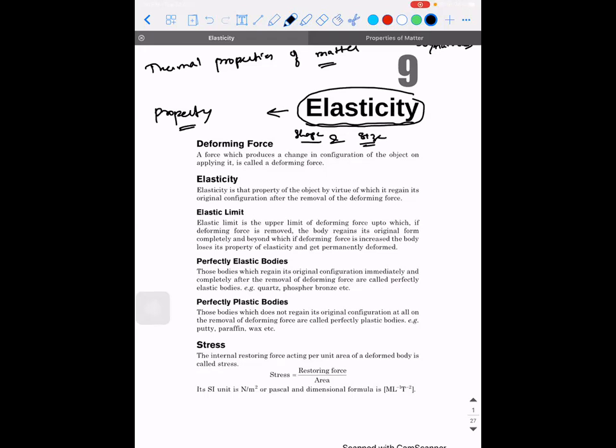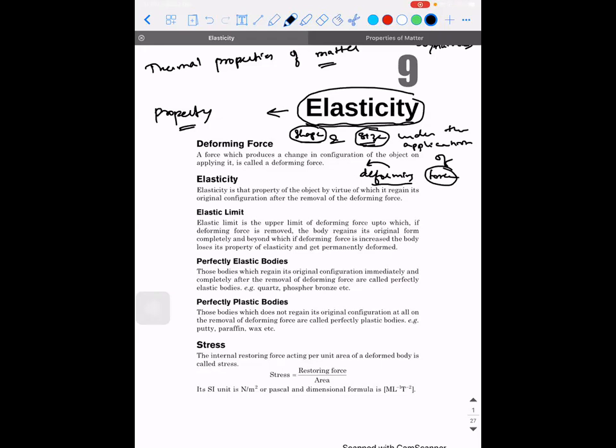So I'm coming to this point. Let's say the material should have the property of undergoing the change in shape and size under what conditions? Under the application of what force? External force. The technical name of that external force is called the deforming force, right? The opposite of forming is deforming, meaning it's getting dismantled, kind of. So when you apply a deforming force, that is a force which is trying to change the shape and size of the object, then if the material is responding to it, we can say the material is elastic in nature, right? That's what the basic definition is.